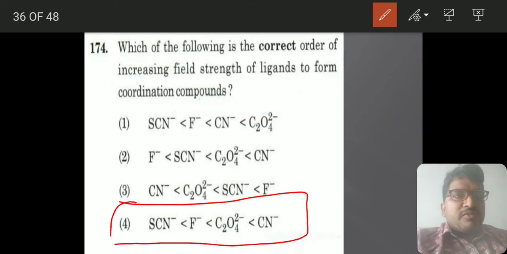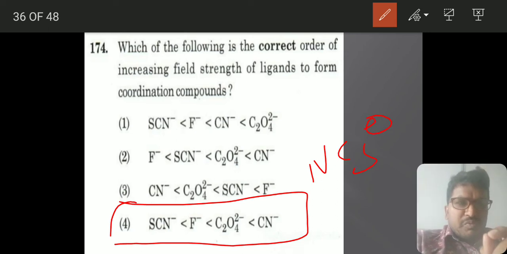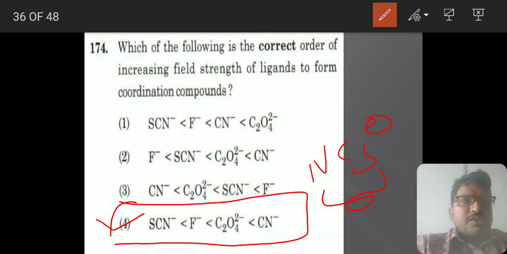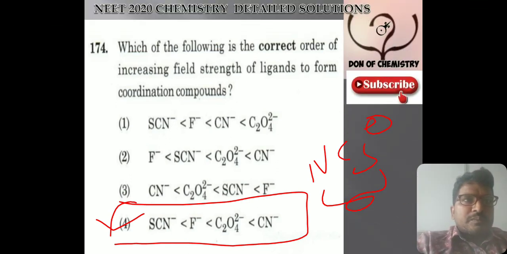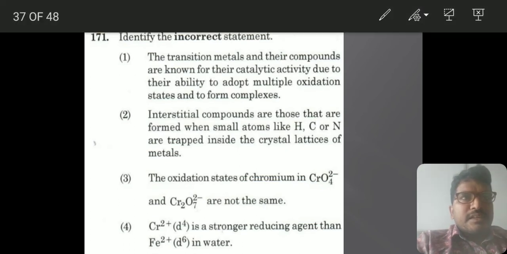So there is a confusion between NCS minus and SCN minus. A very minute confusion is present between them. Based on that logic they have asked this question, and the answer will be the fourth one. This is a direct question based on the spectrochemical series. I was repeatedly telling you, based on the strength of ligands they will be asking the questions. Let us see the next question.